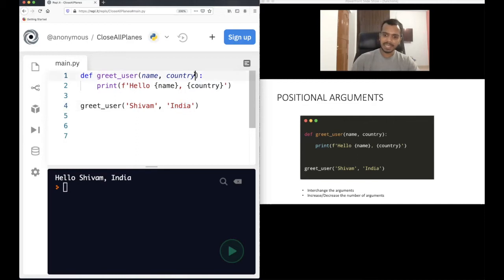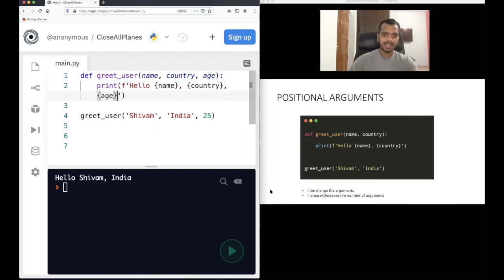Now there can be a third also, like let's say age. I'm just taking age as an example. Then when you're using positional arguments, you can provide the age also. Let's say 25. This will also run the same way. But of course, I have not used this age here. Let me add age also. So now what will get printed is hello Shivam India, and my age also gets printed here. Of course, you can pass multiple and multiple if you want to.